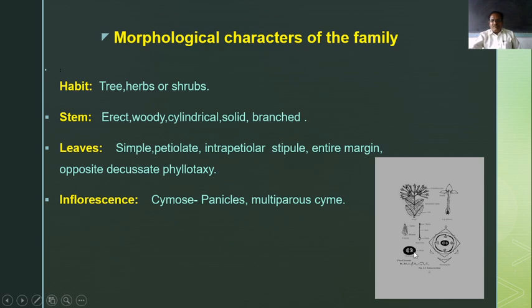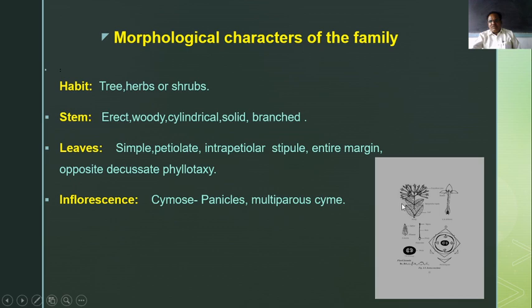When you observe the leaves, they are simple, as the leaf lamina is not dissected into small leaflets. They have a stalk, so petiolate, with entire margin, that is, the outer margin is smooth without indentations.